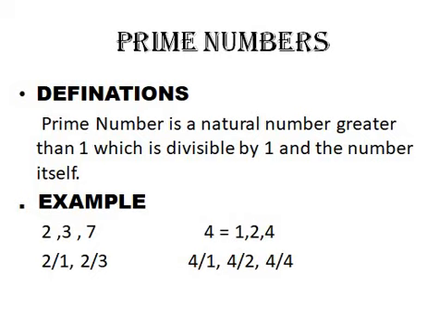Okay, so if we talk about examples, 2 is a prime number. Let's talk about 4. I can divide 4 by 1, yes. And I can divide 4 by 4, obviously, but I can divide 4 by 2 as well. When I divide 4 by 2, I get 0 remainder, which means that 2 is also a factor. A prime number has only 2 factors, 1 and the number itself. In case of 4, we have 1, 2 and 4. We have 3 factors, so 4 cannot be a prime number, right?